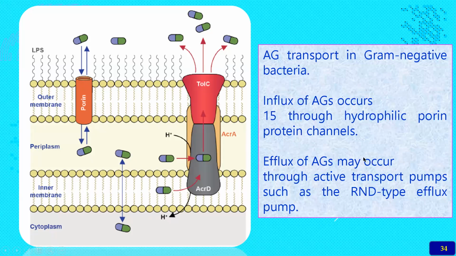And efflux of the aminoglycosides may occur through active transport pumps, such as the RND type efflux pump. This is an efflux pump. Whenever the antibacterial drug tries to enter the cell and act on the ribosomes, immediately this pump is activated and the drug will be put out of the bacteria. That's how the resistance mechanisms are dealt with here.